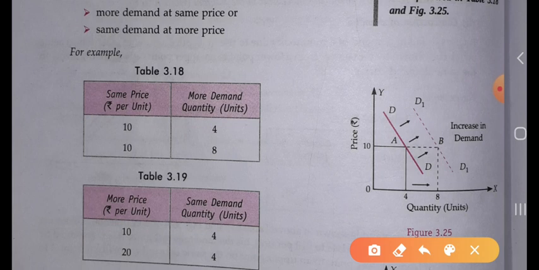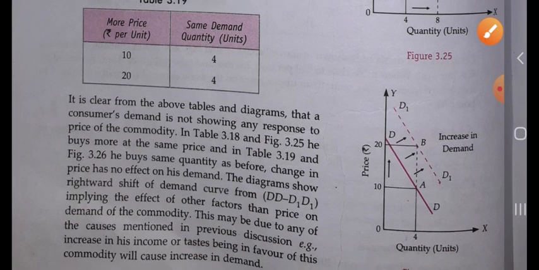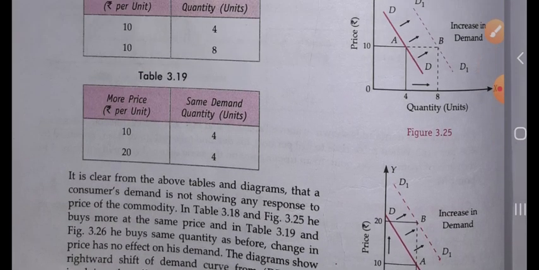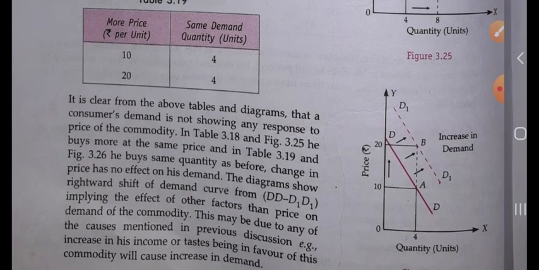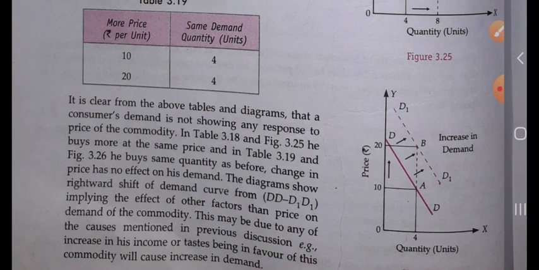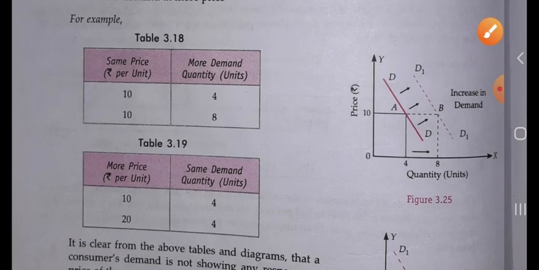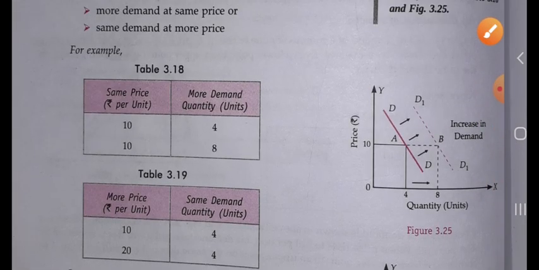Okay, they will not increase or they will not decrease. They become constant in consuming those commodities. Okay, now let's see. It is clear from the above table and the diagram. Let's take a first look at the diagram.